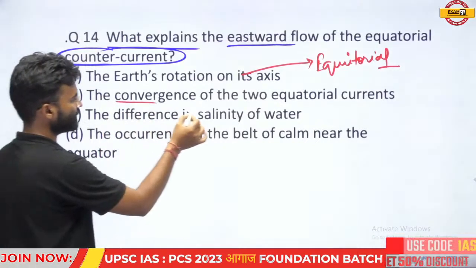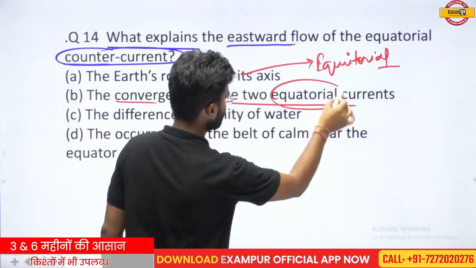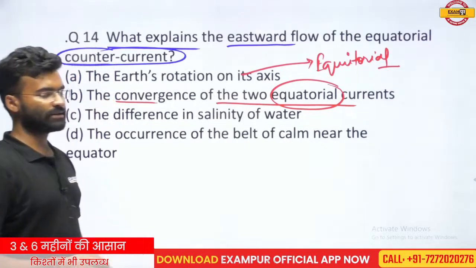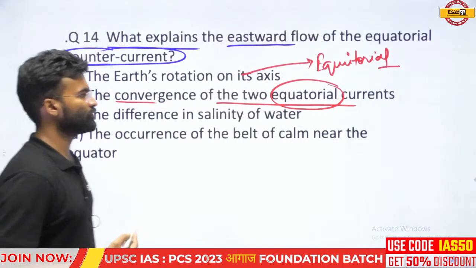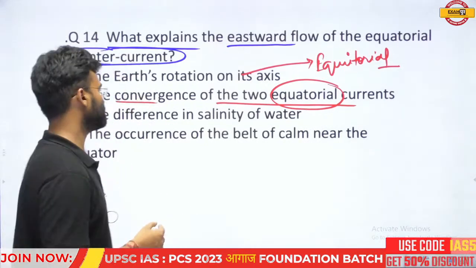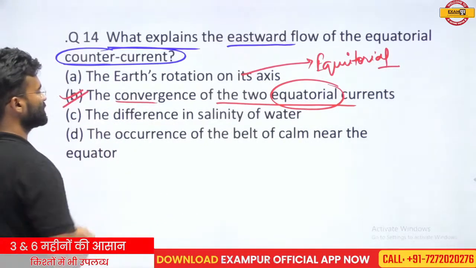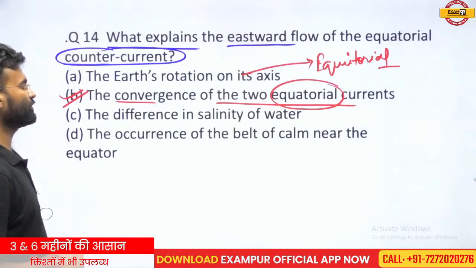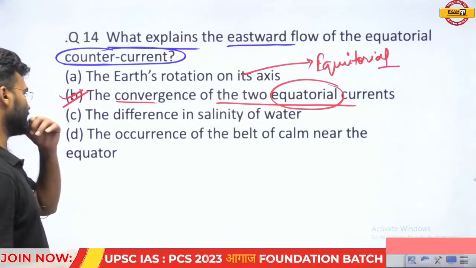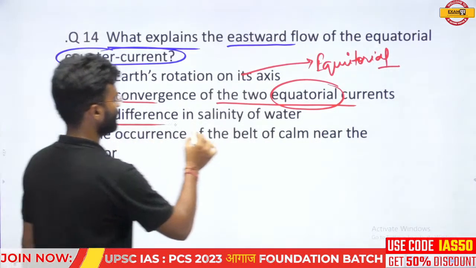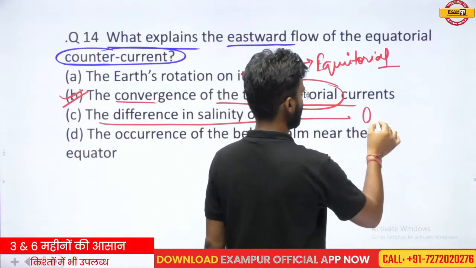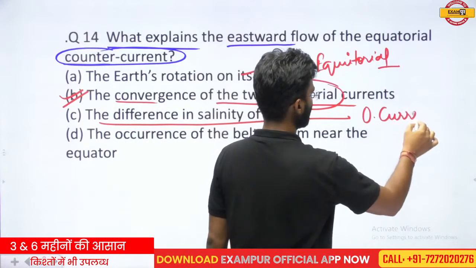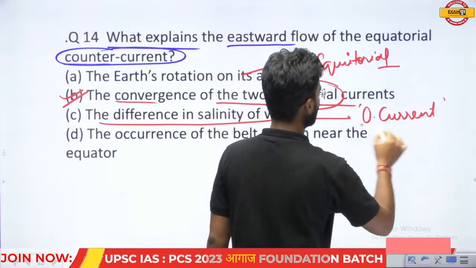The convergence of the two equatorial currents: when the two equatorial currents converge at a particular region, then the counter equatorial current originates. So this factor is responsible for the generation of the counter equatorial current. The difference in the salinity of the water is responsible for the generation of oceanic currents in the general way, not for the equatorial and the counter current.